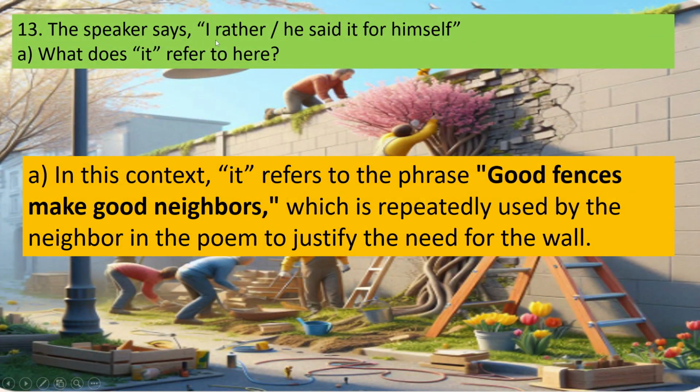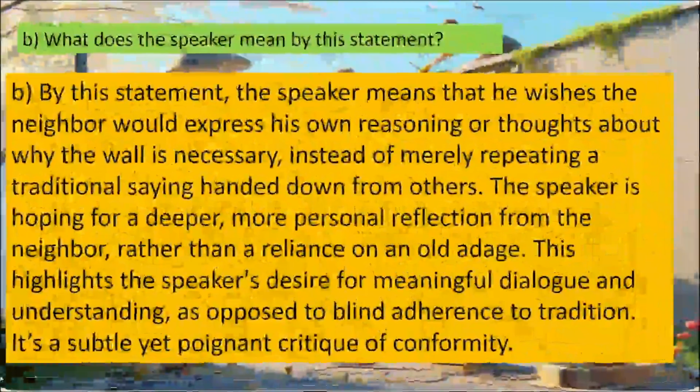13. The speaker says, "I'd rather he said it for himself." A. What does "it" refer to here? A. In this context, it refers to the phrase "Good fences make good neighbors," which is repeatedly used by the neighbor in the poem to justify the need for the wall.